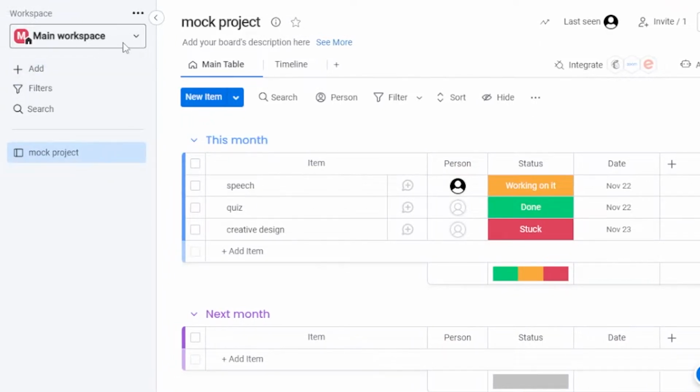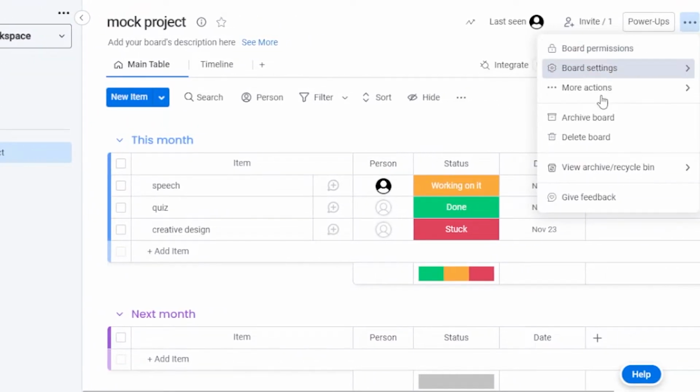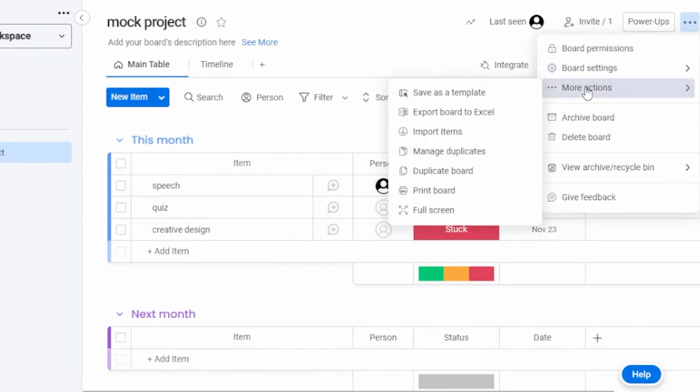And right here you can make a different workspace for yourself as well. If you want to search for workspaces, you can just click on this, and if you want to add a workspace, just click on this option right here and you'll be able to create a workspace for yourself. So this is the free version that I'm using right now, and it has its own features, and it also has some priced versions that I'm going to go into later.